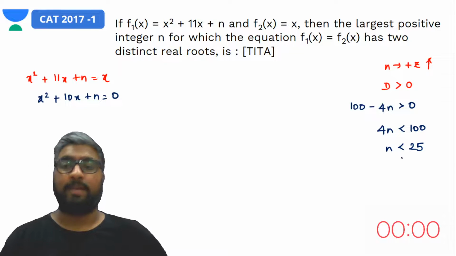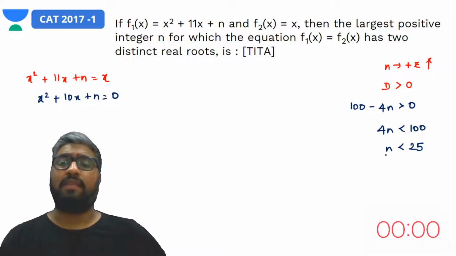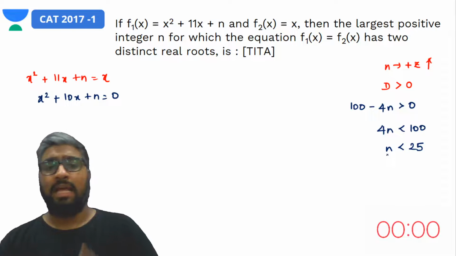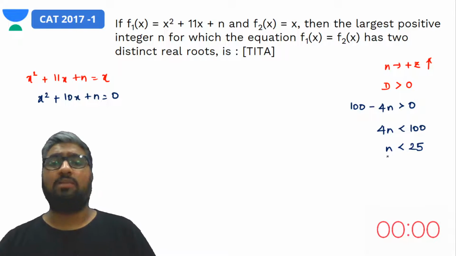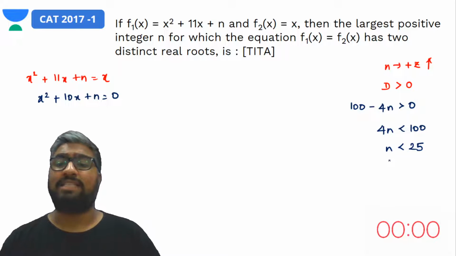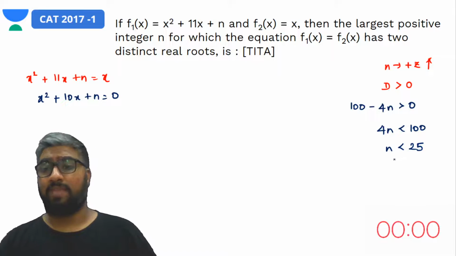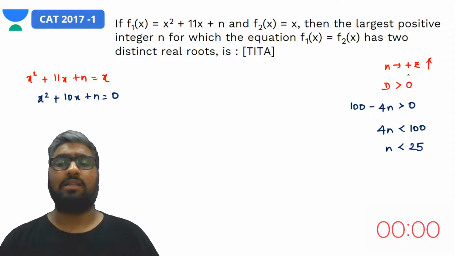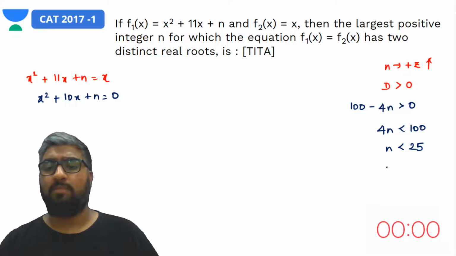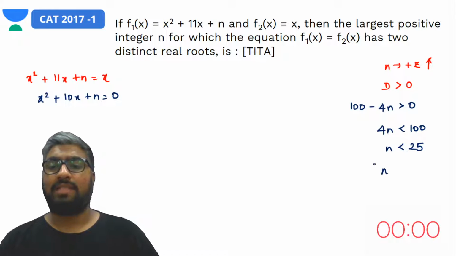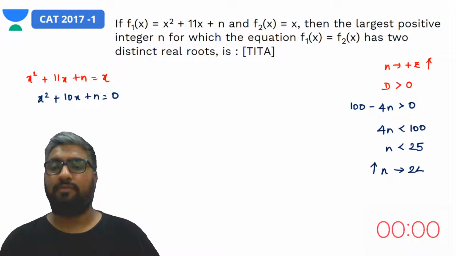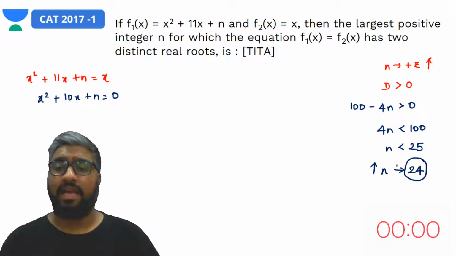Now, the one common mistake that a lot of us make is considering the value of n to be 25, right? If n is 25, then we would have one real root. We would have equal real roots or one real root, which means n should not be equal to 25. It should be one less than that. Since it's an integer, the maximum value that n can take, being a positive integer, would be 24.